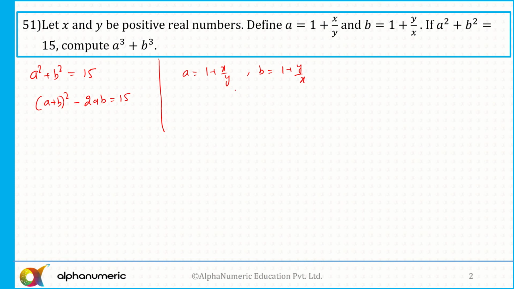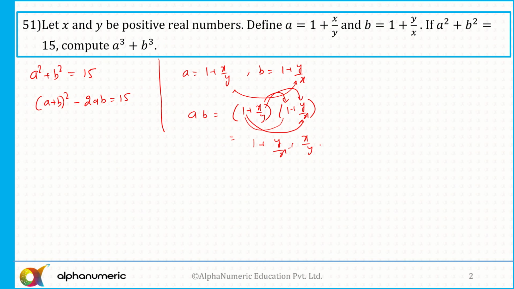Now, if you observe carefully, these two are reciprocal of each other. So when you multiply, these two will nullify each other. For example, a into b is 1 plus x by y into 1 plus y by x. Now open the bracket. If you open the bracket, I'll get 1 into 1, that is 1, plus 1 into y by x, that is y by x, plus this x by y into 1, plus x by y into y by x, that comes out to be 1. So this is equal to 2 plus y by x plus x by y.